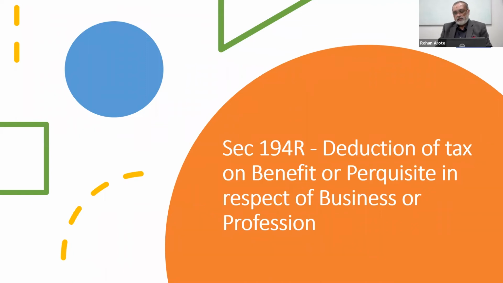So unless the expense is big and the consultant doesn't want to pay from his pocket, the precaution he has to take is that he has to take the expense or the bill in the name of the company. Even though the company makes the payment, the invoice has to be in the name of the company, then there is no impact of 194R. But if I take the invoice in my name, then naturally 194R will come into picture.